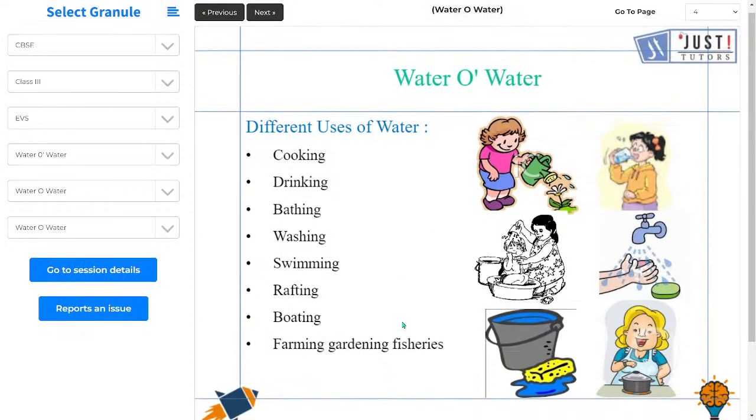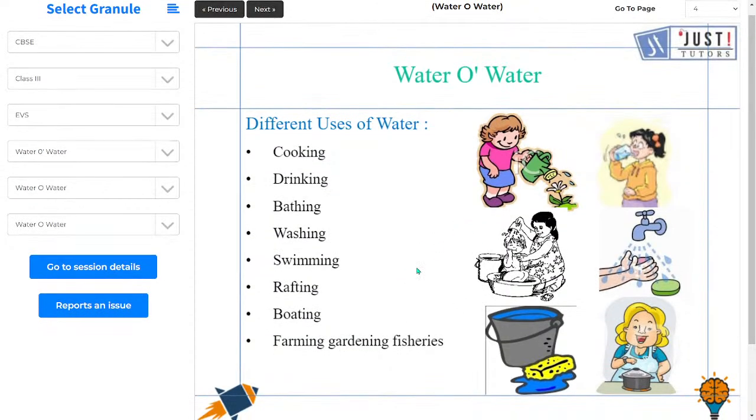Farming, gardening and fisheries. Other than that, in farming, the farmers put water in their fields so that their crops grow well, right? So in farming, when the farmer is plowing their field and doing all other activities, they need water.